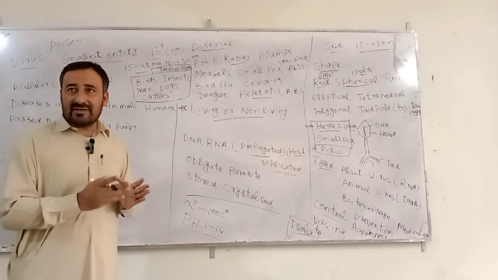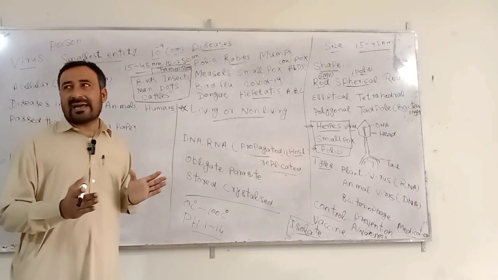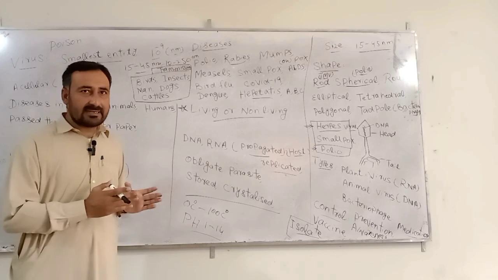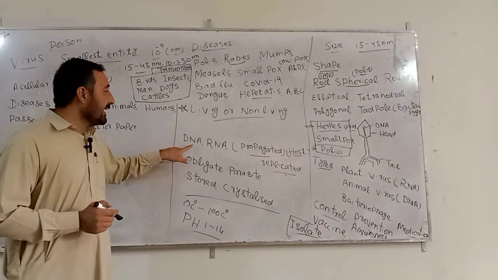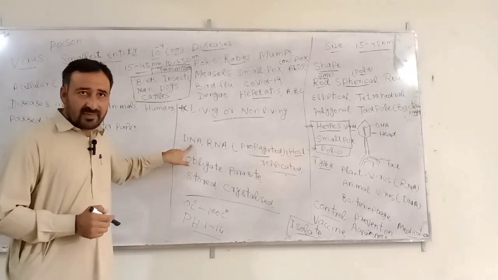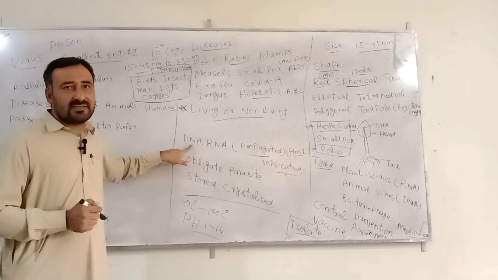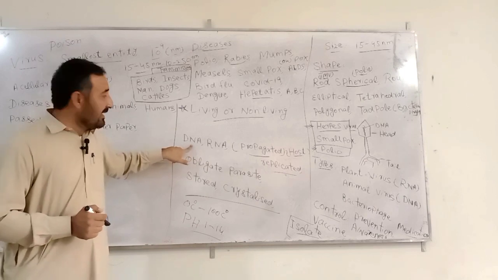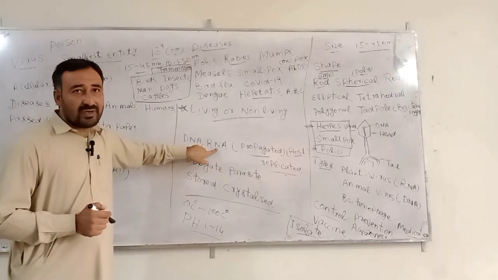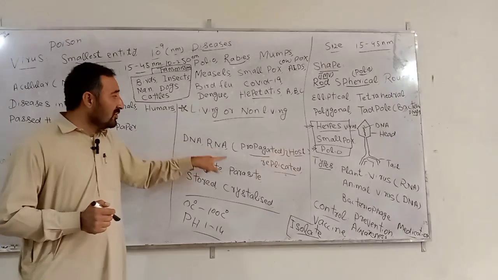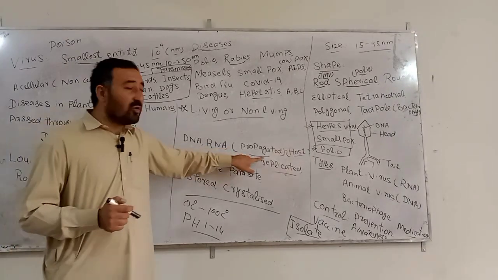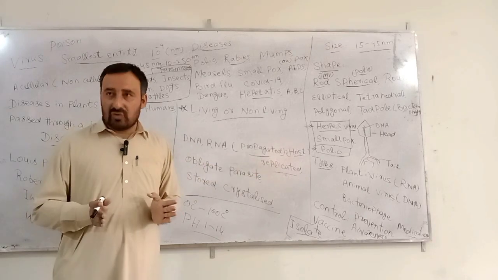We can categorize them as living or non-living on the basis of different characters. Number one, it contains DNA, deoxyribonucleic acid, and RNA, ribonucleic acid. So that's why they can be propagated in a specific host.